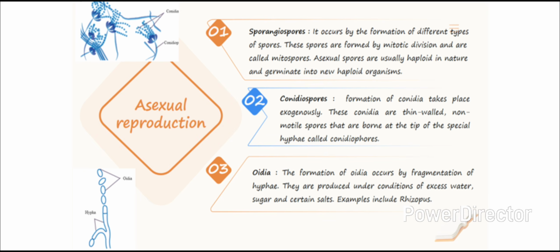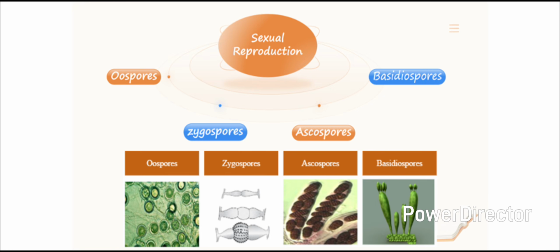Conidiospores. The formation of conidia takes place exogenously. These conidia are thin-walled, non-motile spores that are borne at the tip of special hyphae called conidiophores. Oidia. The formation of oidia occurs by fragmentation of hyphae. They are produced under the condition of excess water, sugar, and certain salts. Coming to sexual reproduction in fungi. Fungi reproduce sexually by the formation of sexual spores such as oospores, zygospores, ascospores, and basidiospores.